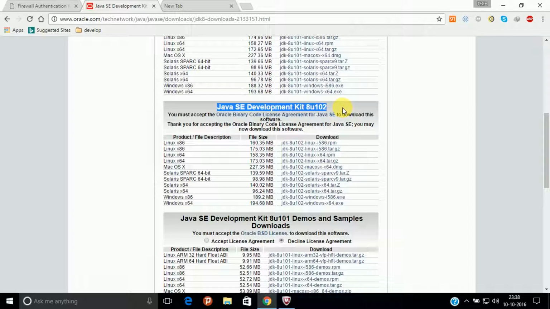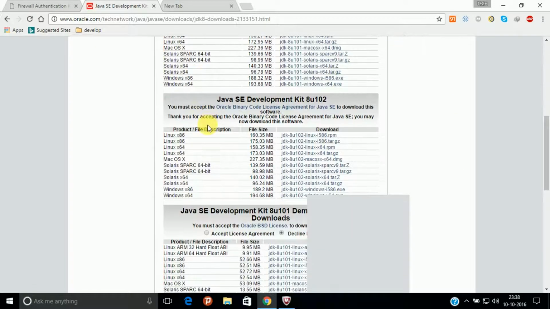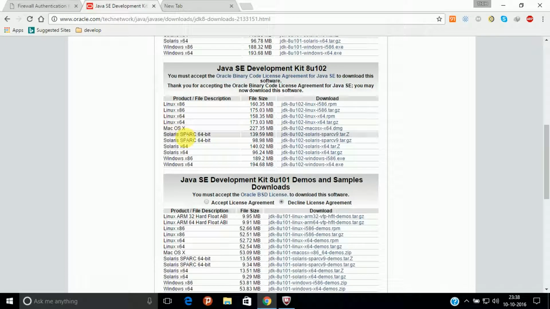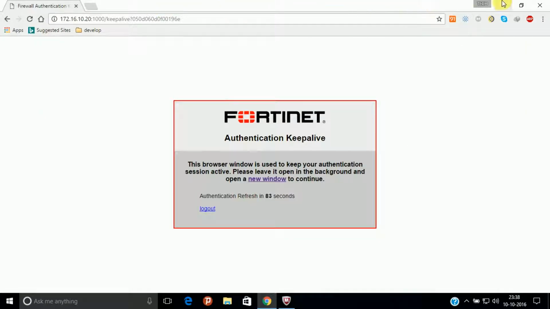This is the advanced version. Now simply you have to agree to the license like here. Now as per your system requirement, Linux, Mac, Solaris, Windows, as per your choice, you can download it. My system is Windows 64.